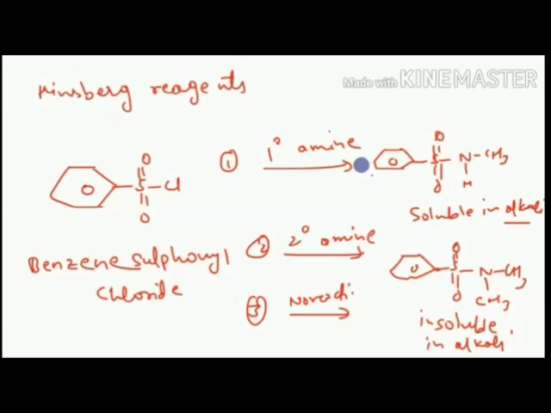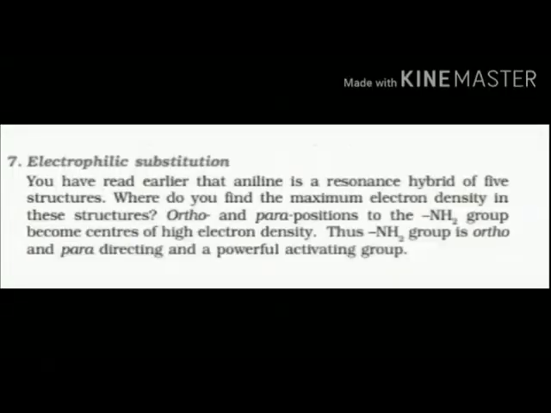This is the structure of benzene sulfonyl chloride. You can see that the first one forms a sulfonamide soluble in alkali. The second one forms a sulfonamide, but insoluble in alkali. And the tertiary one will not undergo the reaction because it does not have a hydrogen on it. For the reaction, hydrogen should be eliminated.